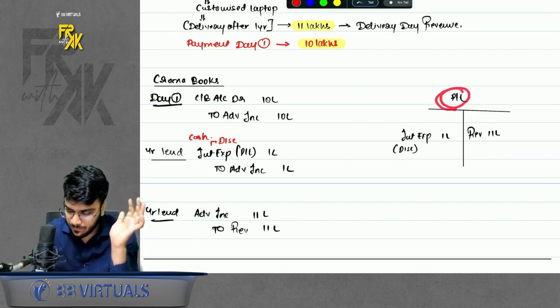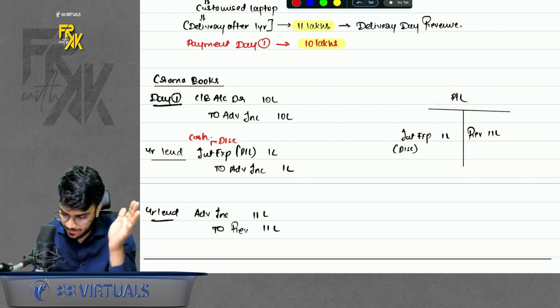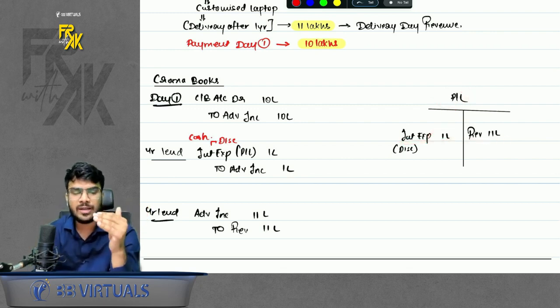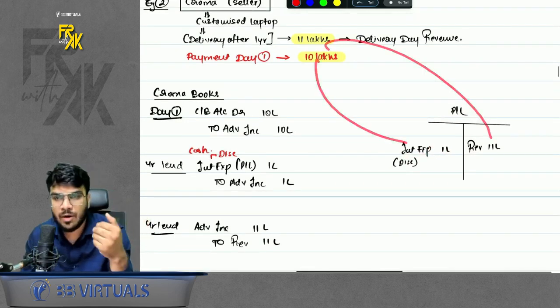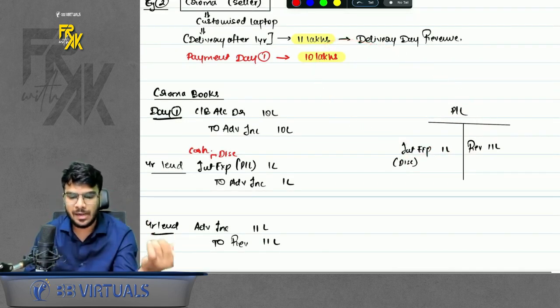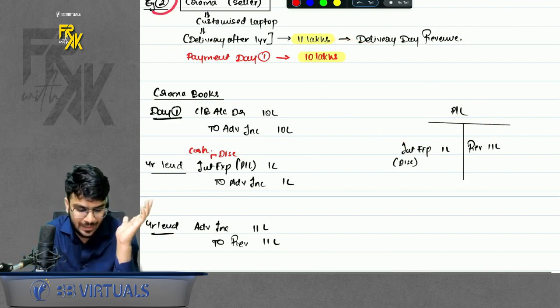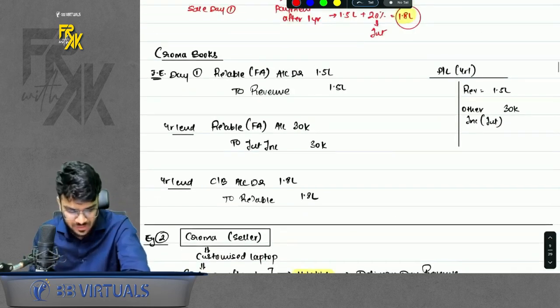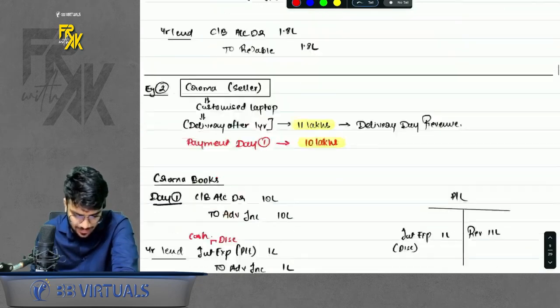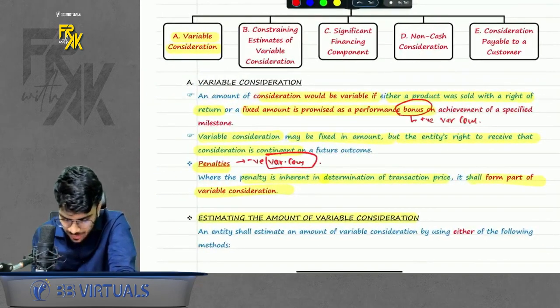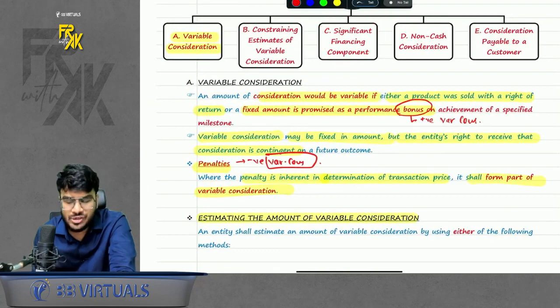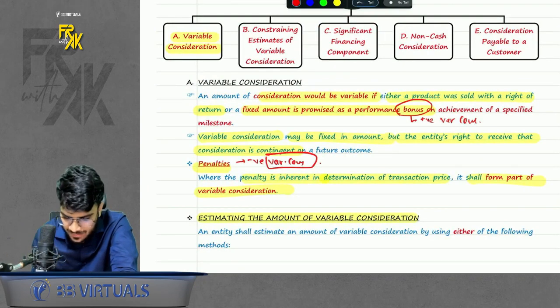So basically in P&L we show revenue 11 lakhs and this interest as 1 lakh. We are not showing the revenue on net basis, we are showing the revenue as a gross amount, and whatever discount or interest you are showing will be shown separately on the expense side. The second example is more important because the first is very easy to understand, the second is a little tricky, so always remember that part. So this was significant financing component. We have a few questions on this that I will revise later on.